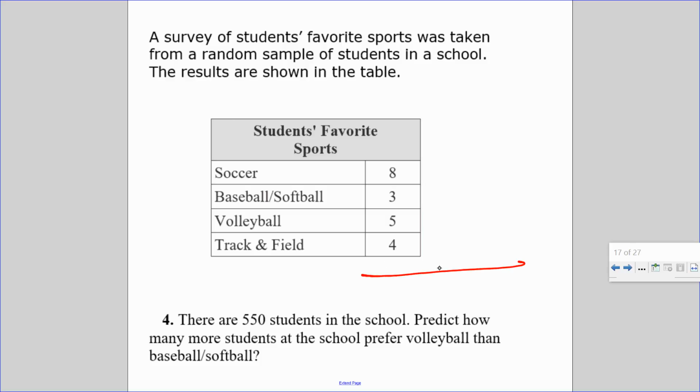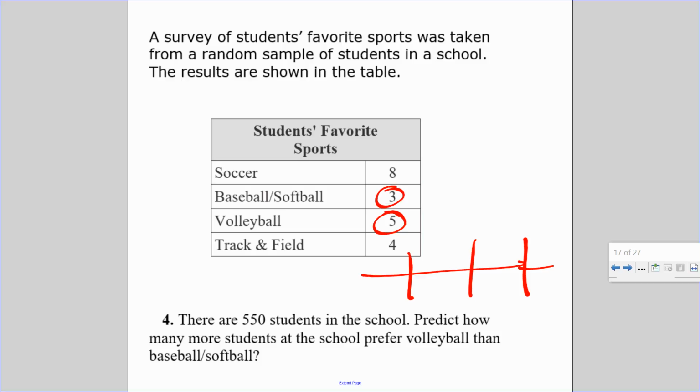Let's do another table. There are 550 students at school. Predict how many more students at the school prefer volleyball than baseball and softball. So, volleyball and baseball.